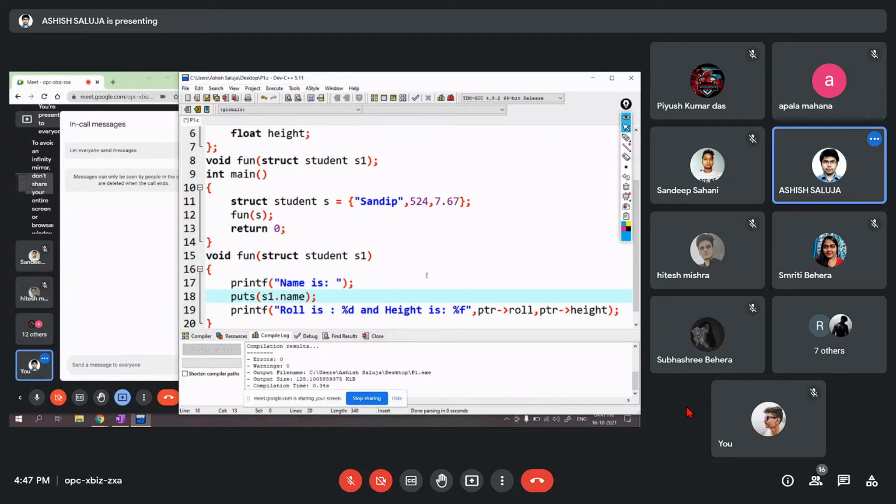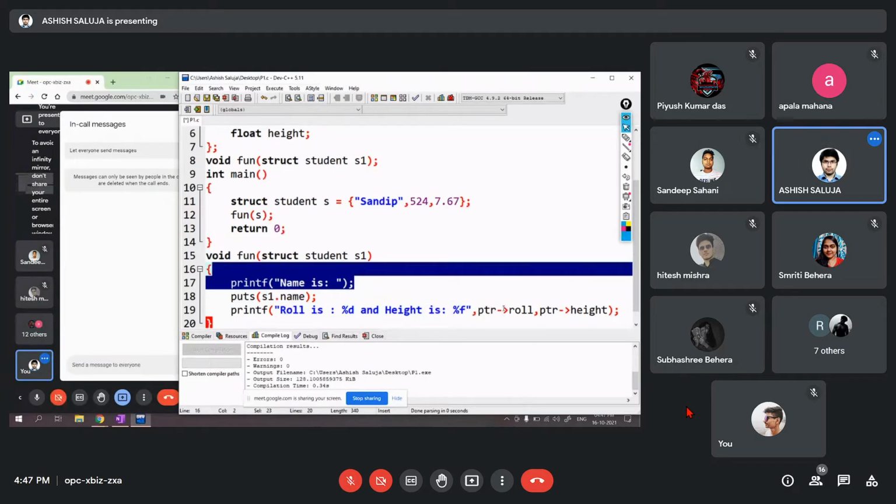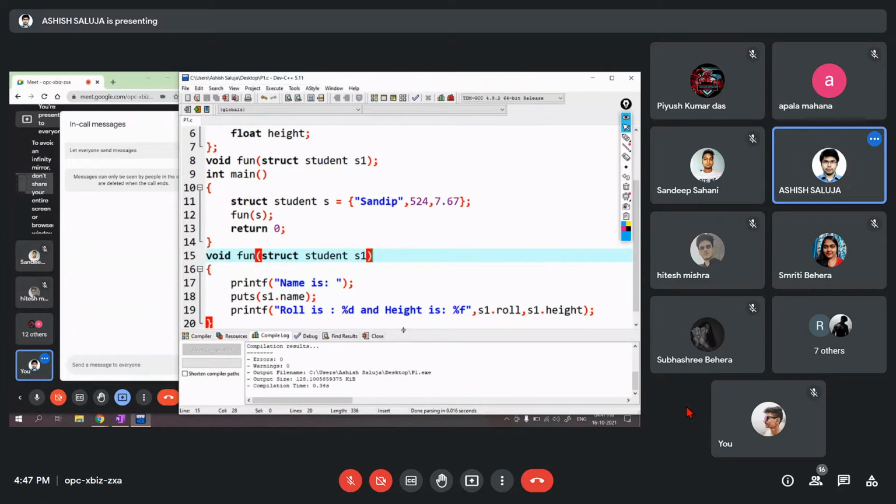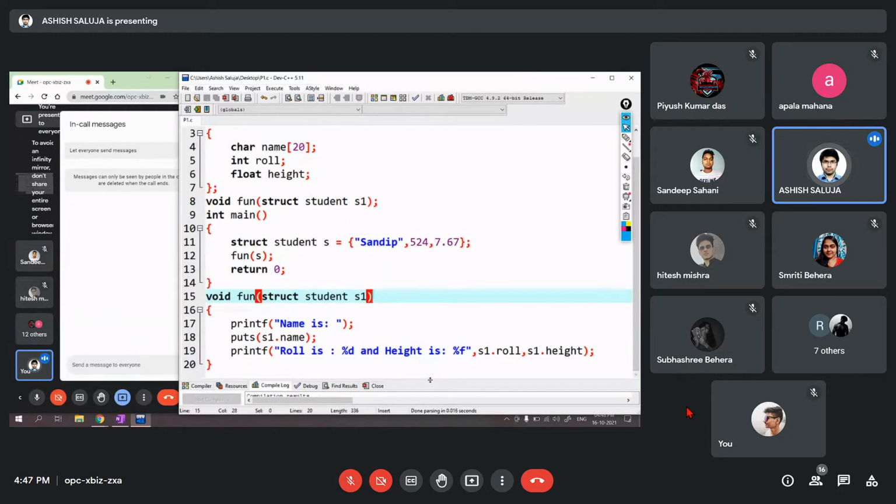S1 dot name, S1 dot role, and S1 dot height. What do you think the output is? What is the output? What is the output in this case?